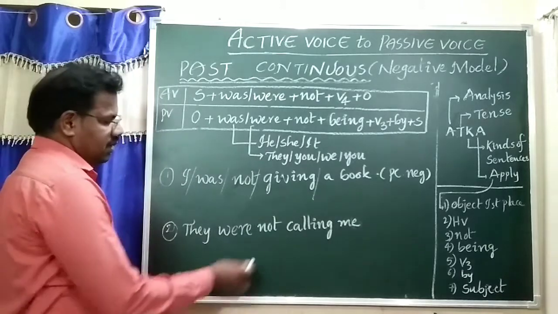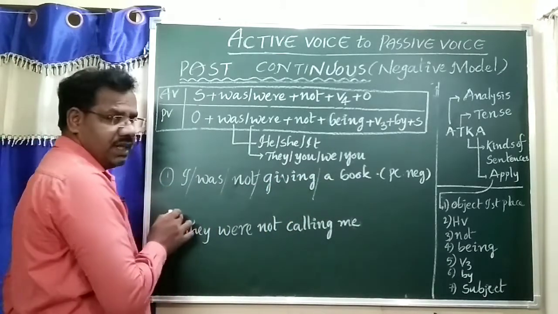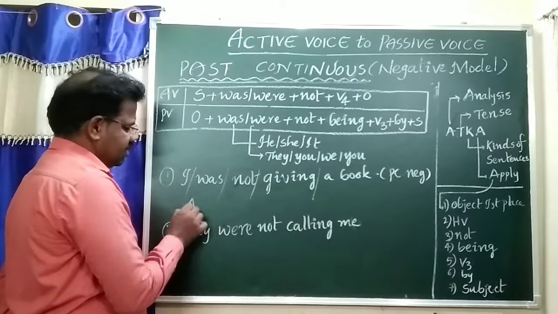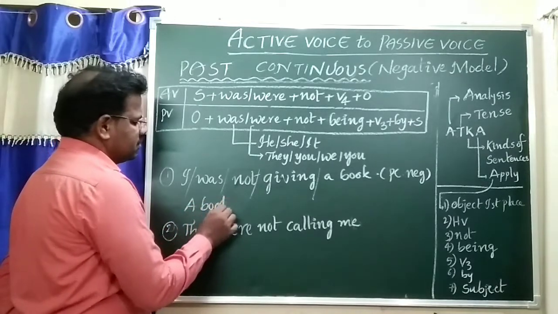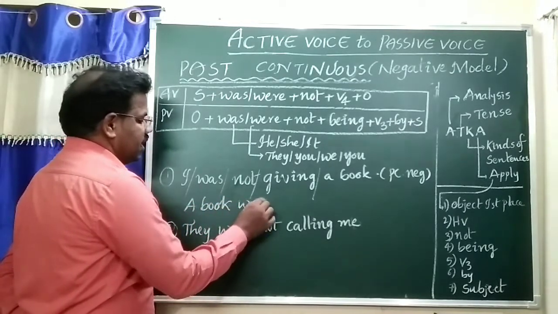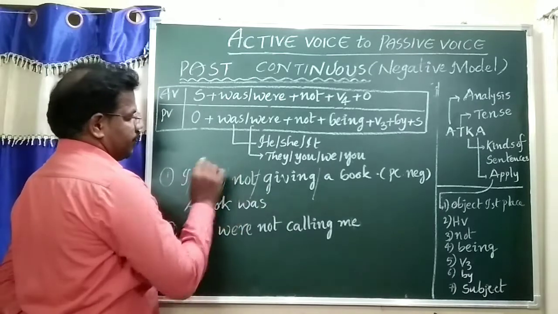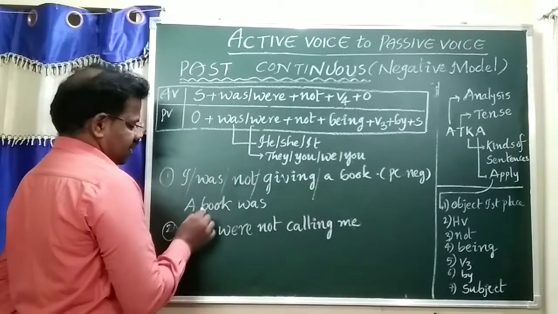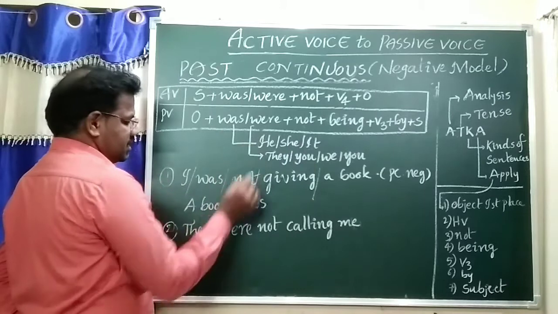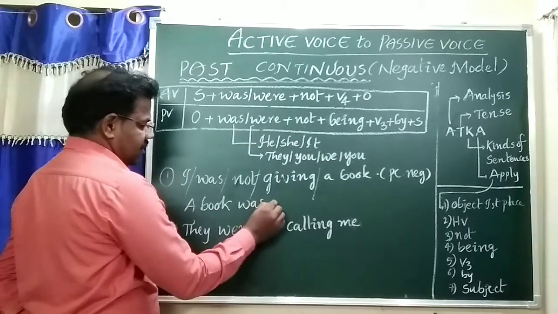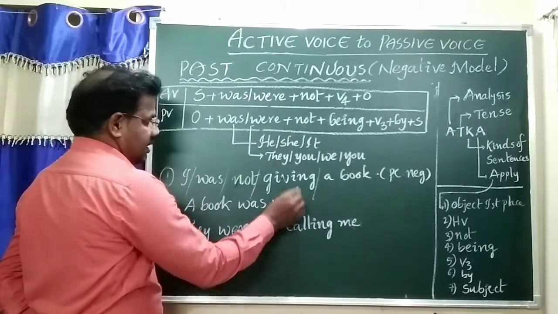Both are the same. First of all, the object should be taken first: a book. The suitable helping verb is was. A book refers to it, so it refers to was. A book was not.